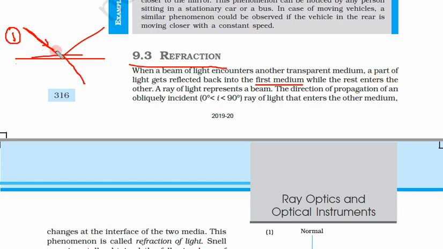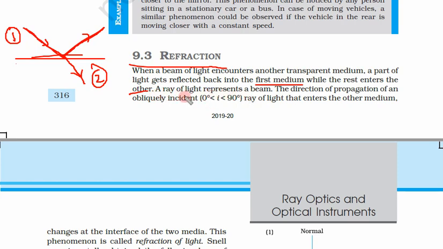So this beam of light is now split into two parts. One ray is reflected in the same medium, another enters into this second medium.